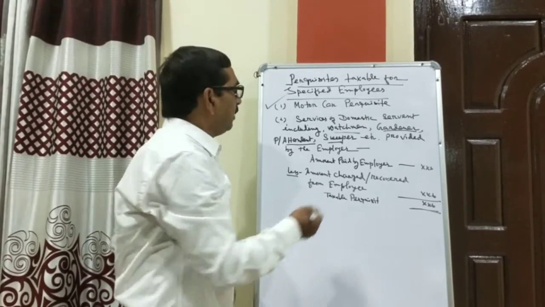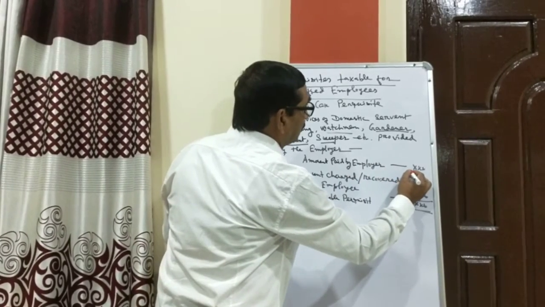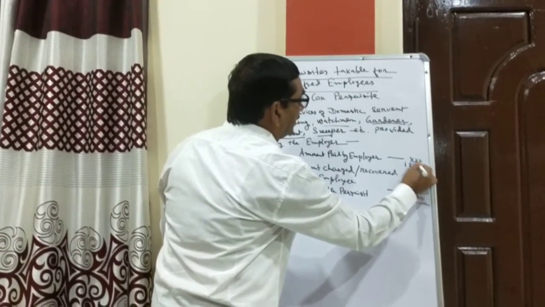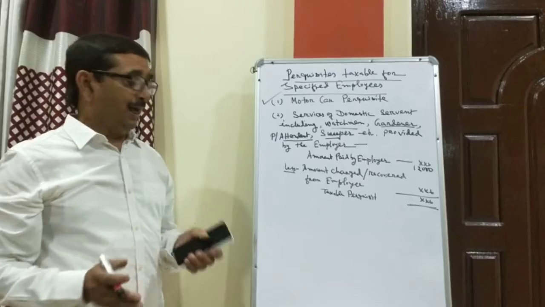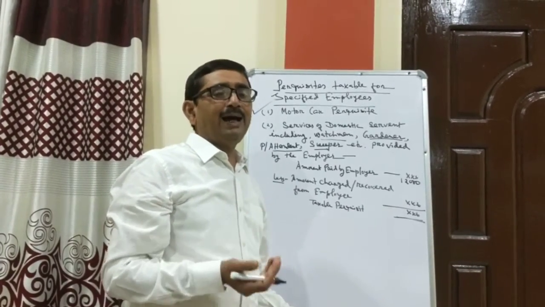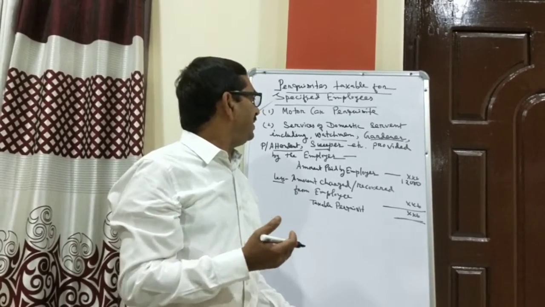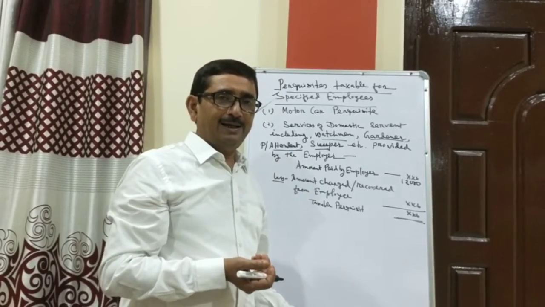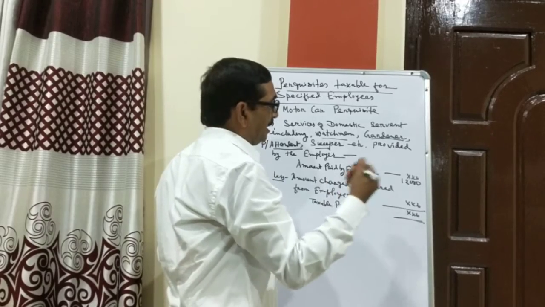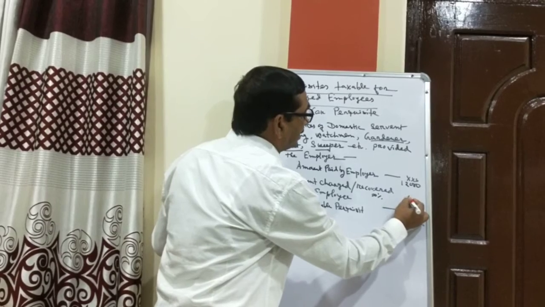And suppose the watchman salary the employer paid is rupees 12,000, and the employer has an agreement to recover 50% of the servant's salary. Then how much money is to be paid to the employer? 50% means the recovered money is 6,000.